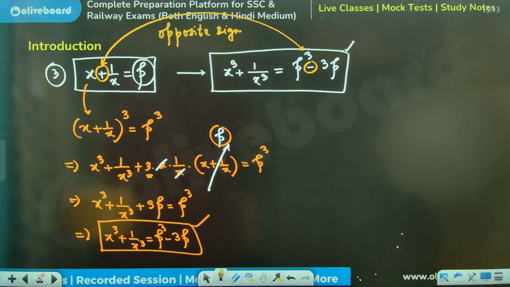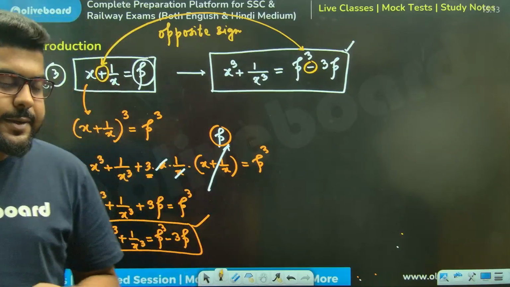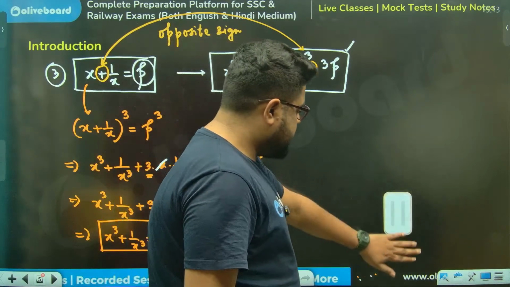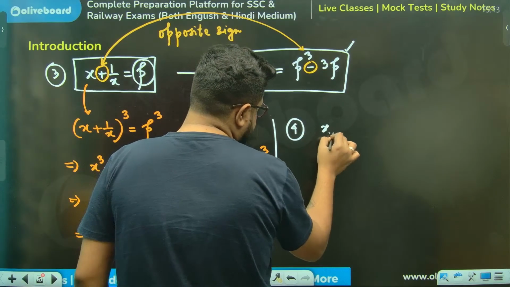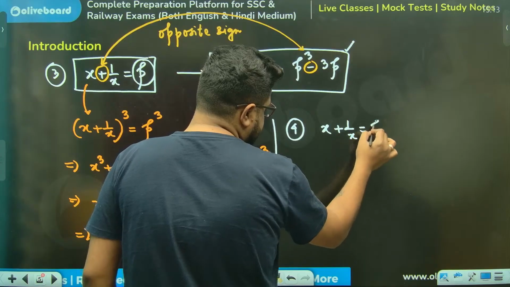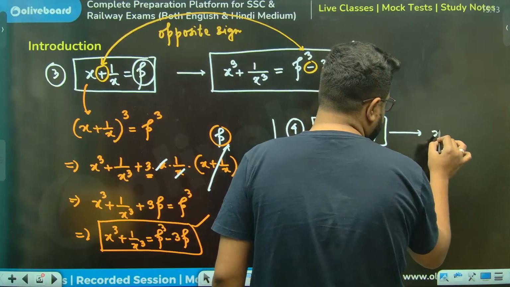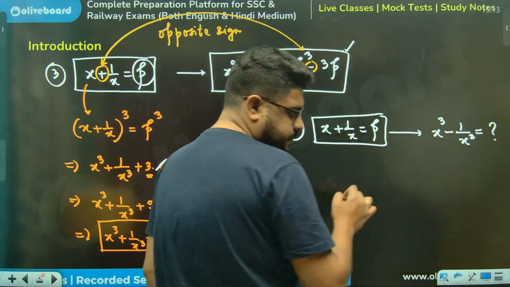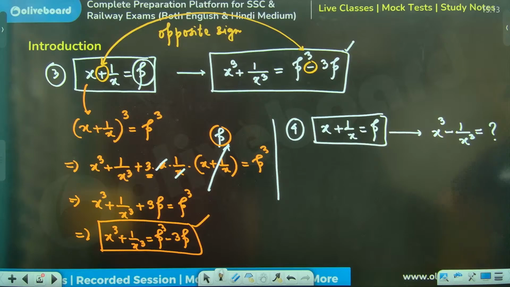Done? Acha. Now, if this is done, sir, can anyone use a little bit of the brain and say, sir, what if x plus 1 by x, let's say this has been given to you as p. Sir, what will be the value of this, I'm asking you. Can I do this, everyone? Tell me. Use a little bit of your brain.